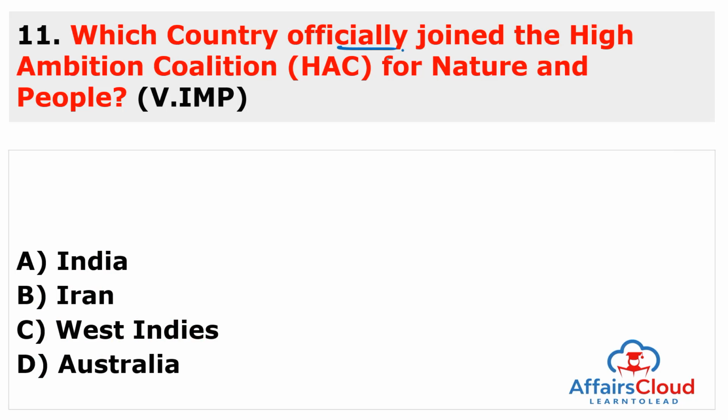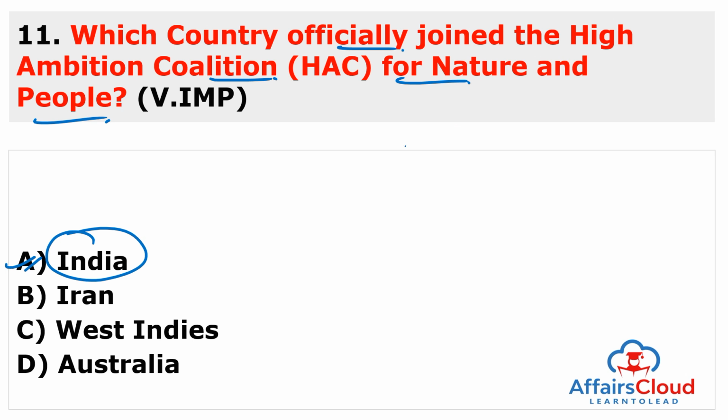Which country officially joined the High Ambition Coalition for Nature and the People? So the answer of this question is very simple. The answer of this question is India. A is the answer. So India officially joined the High Ambition Coalition for Nature and People during a ceremony between the French and the Indian government.